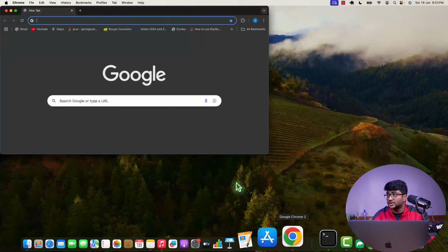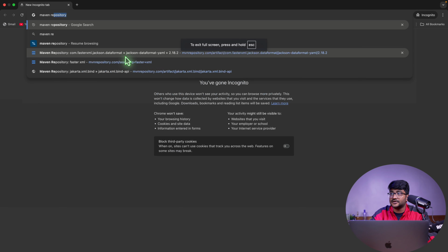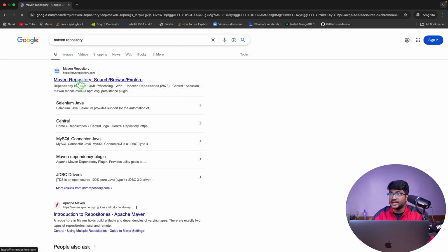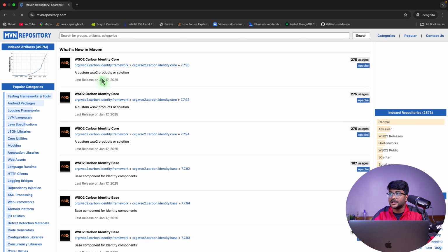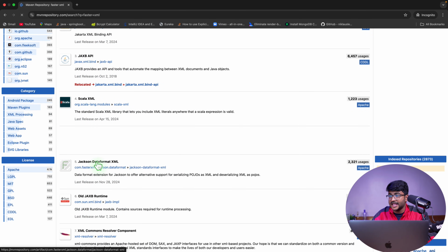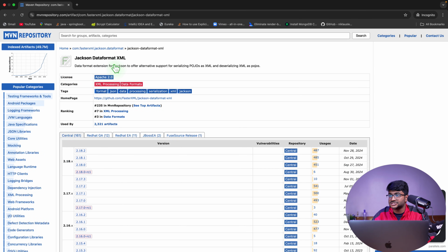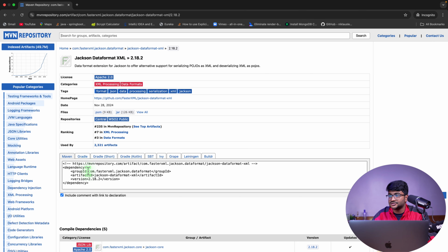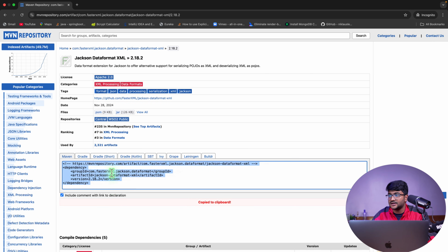You can go to Google Chrome, and here you can search for Maven repo. Inside the Maven repository, you can search for Jackson data, faster XML. Okay, and FasterXML is an API, Jackson data format XML. You just need to get this. You can click on this. You just need to get the thing from here. com.fasterxml is the group ID, and the artifact is jackson-dataformat-xml.